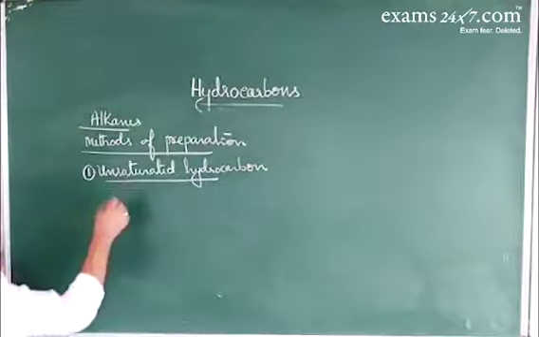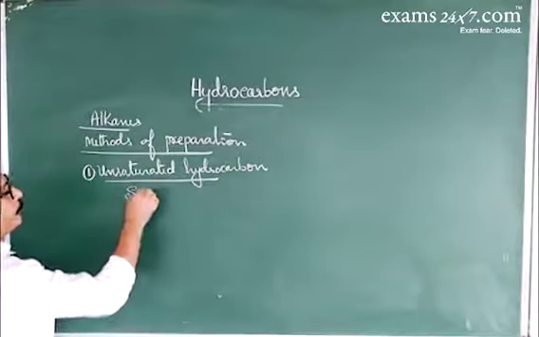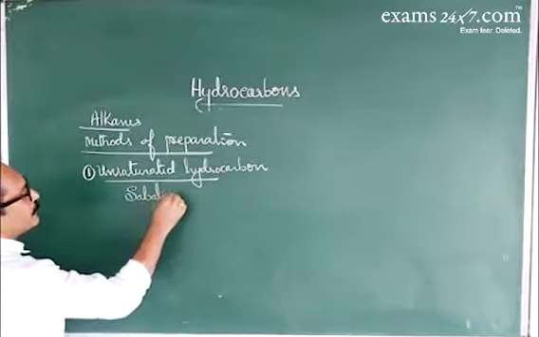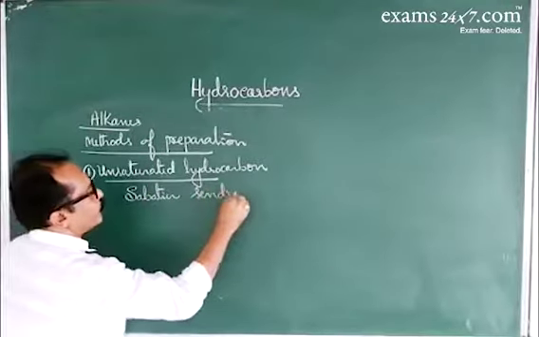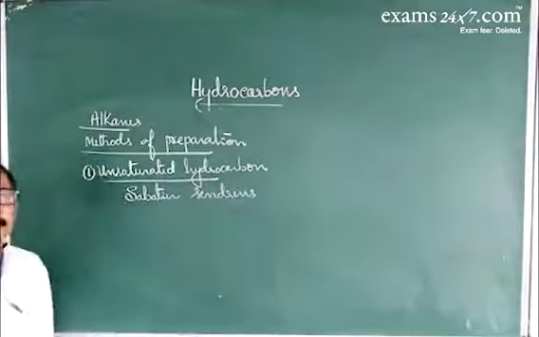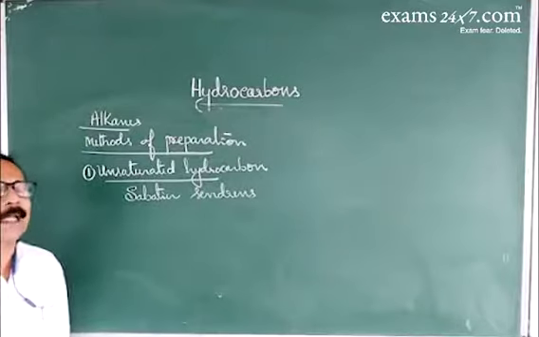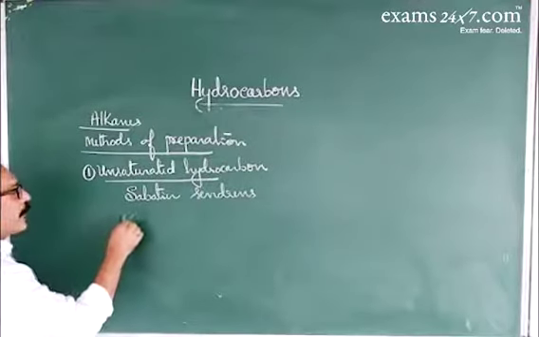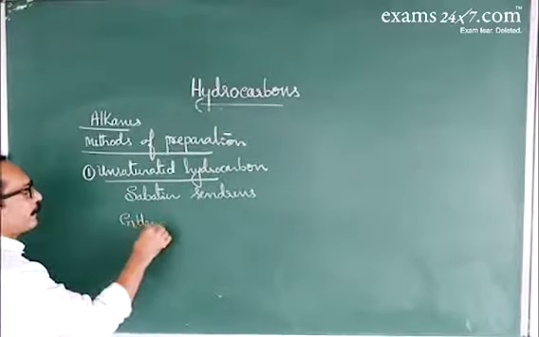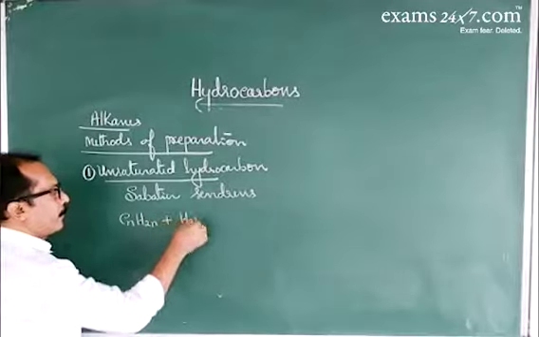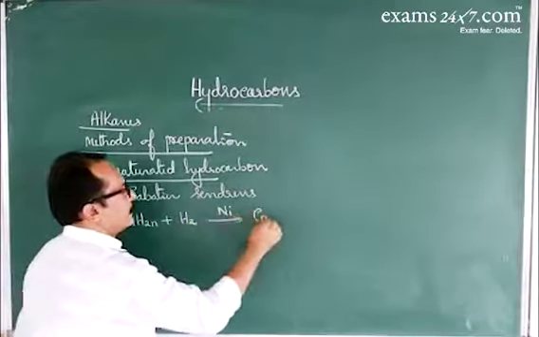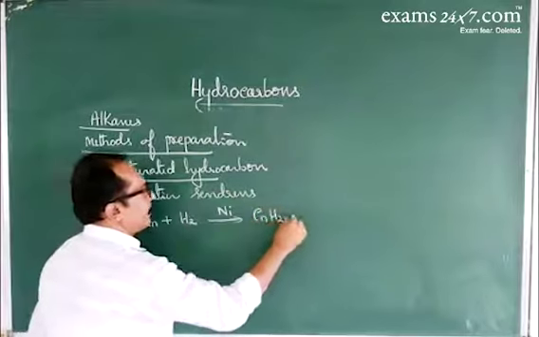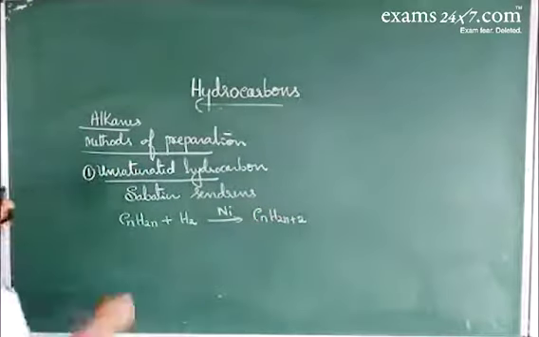In the Sabatier-Senderens reduction, unsaturated hydrocarbons are reduced in the presence of nickel at high temperature. Alkene, CnH2n, in the presence of nickel at high temperature gives CnH2n plus 2, alkane.